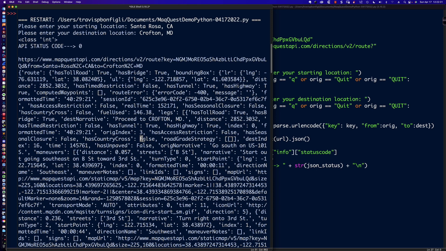We need to account for that, and what we need to do is change that first letter to a capital letter so that when we consume that information, Python understands what that information is. So we've talked about the object, we've talked about the string, we looked at numbers, we looked at Booleans.